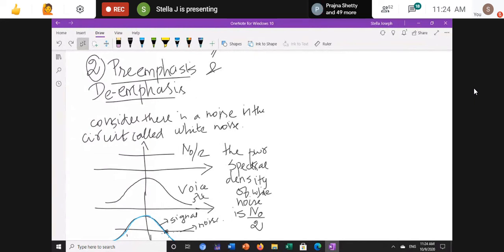If I complete by next week, I will take the power spectral density N0 divided by 2. You remember the power spectral density of white noise. If I complete my chapters, I have 4 questions, and then I will take this white noise power spectral density so that you also get to know. But it is to gain some knowledge, not from your exam point of view or your syllabus.